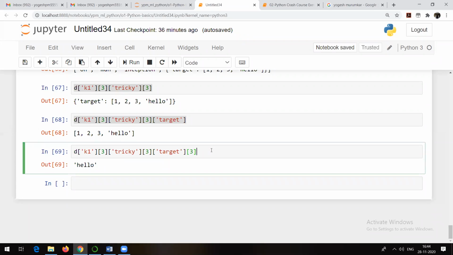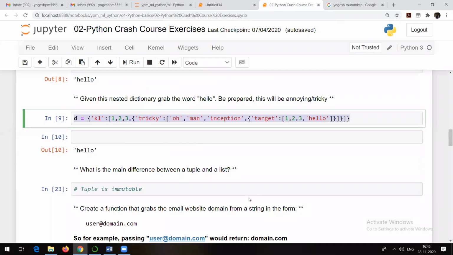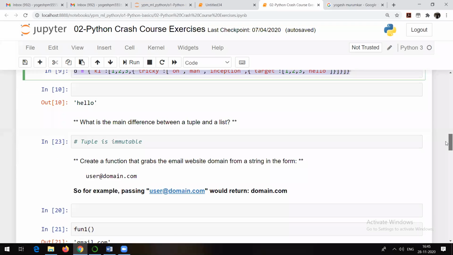Once you get these things, maybe tomorrow or the day after tomorrow, I will be updating those videos and putting links below them, so that you people can practice. I hope everyone is clear. This is simple indexing actually, but obviously the example was like that: list inside dictionary or dictionary inside dictionary. That's why it is like that. I hope everyone is clear.